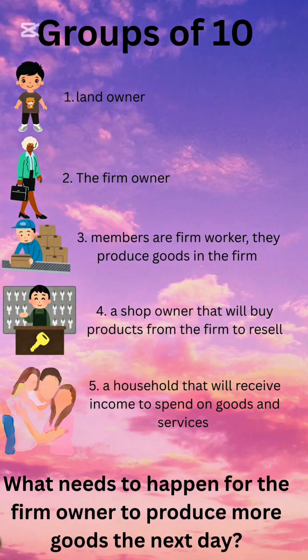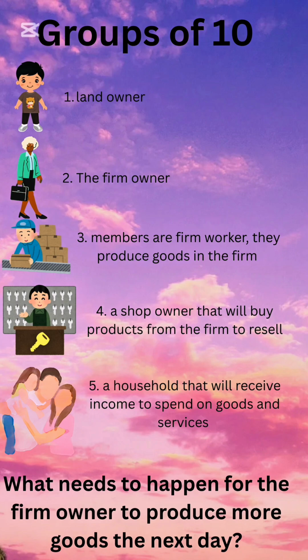Okay, let's make an example of how the game will unfold, right? So this game, in this particular instance, has a firm owner that wants to start a company of paper cranes. Remember I said you can use any material to create your game or produce goods inside the firm. Each and every group will have 10 members, so we form groups of 10, which is 5 groups of 10. And then there will be a landowner. The landowner is the one that is renting out land to the firm owner.